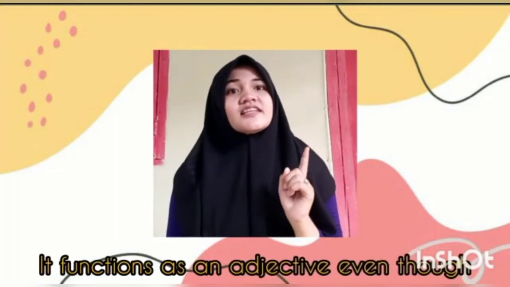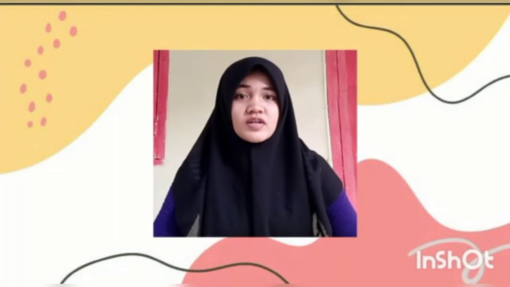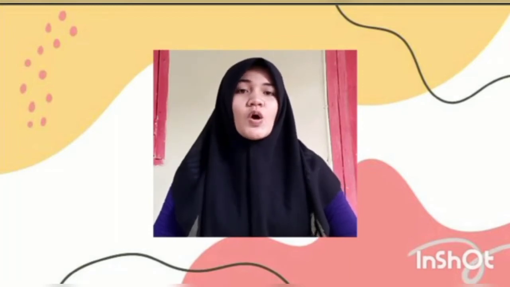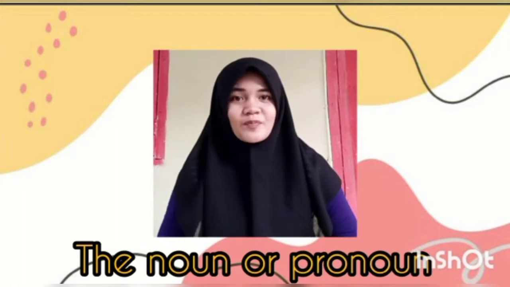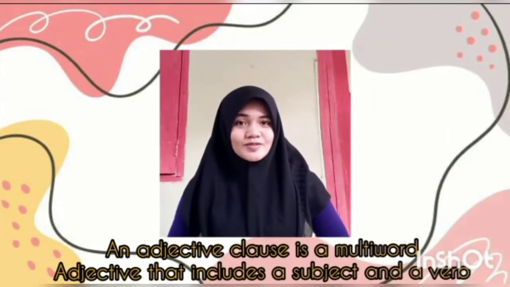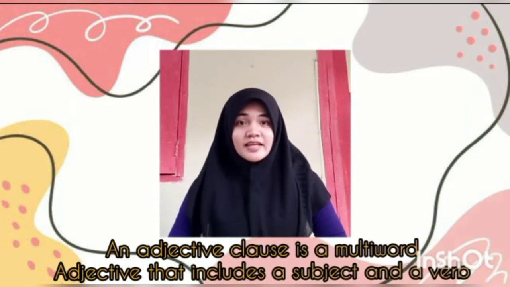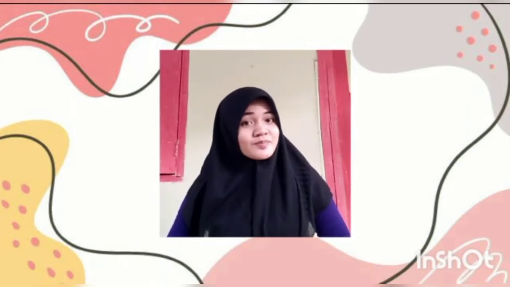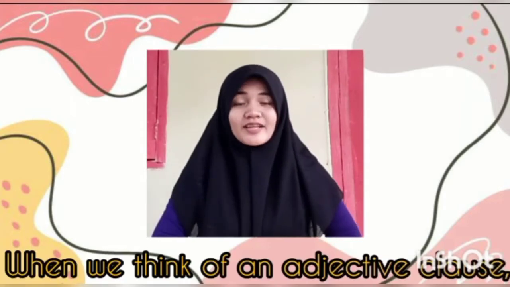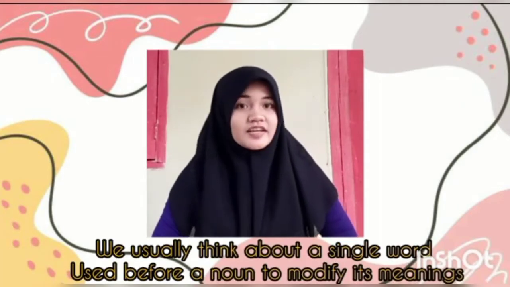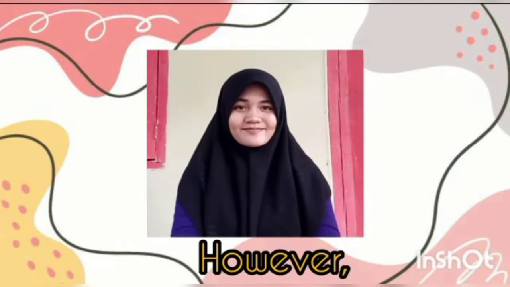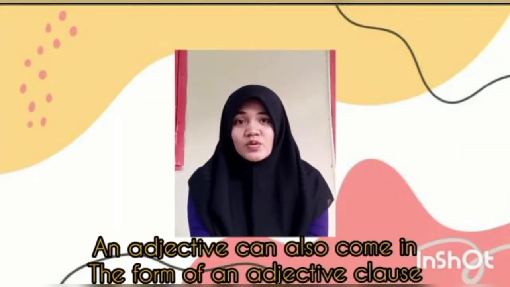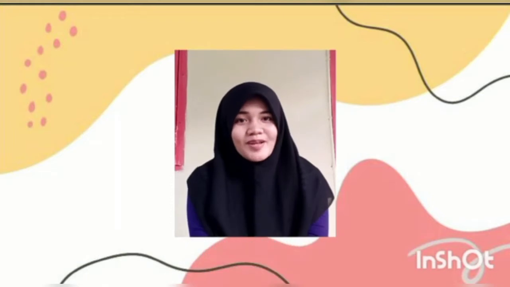It functions as an adjective even though it is made up of a group of words instead of just one word. In the case of an adjective clause, all the words work together to modify the noun or pronoun. An adjective clause is a multi-word adjective that includes a subject and a verb. When we think of an adjective, we usually think about a single word used before a noun to modify its meaning. However, an adjective can also come in the form of an adjective clause.